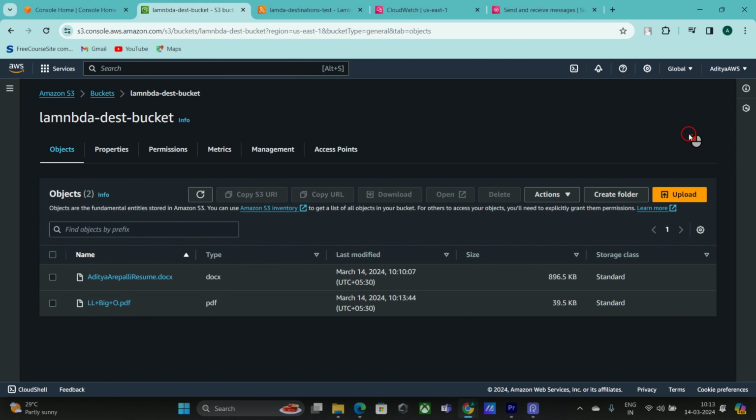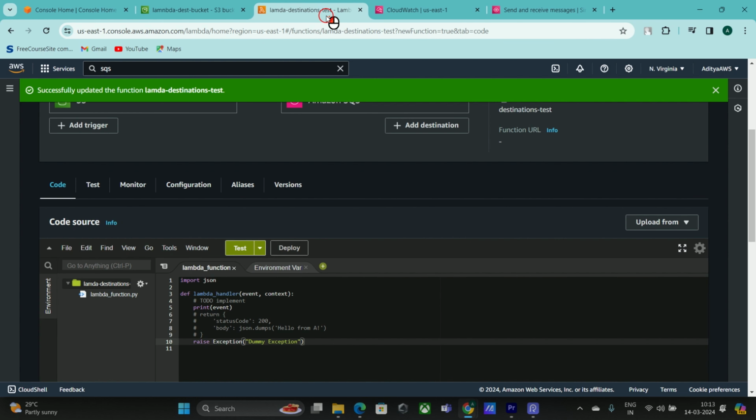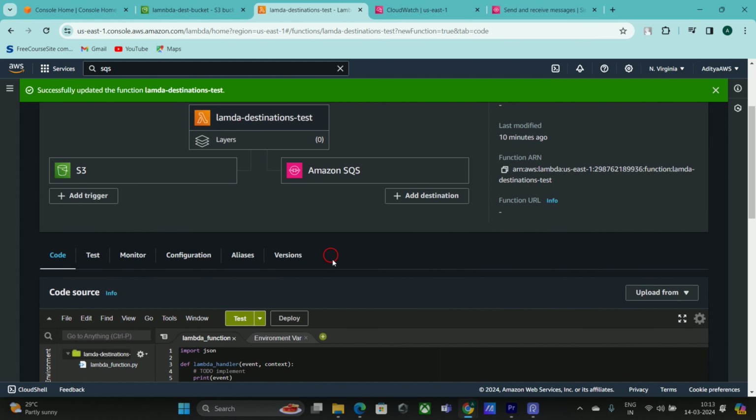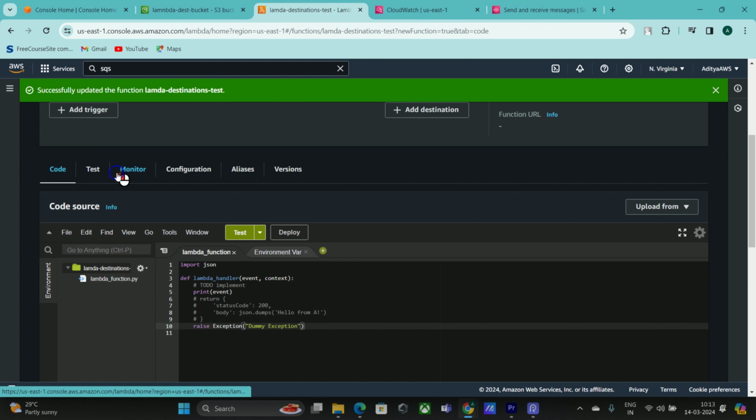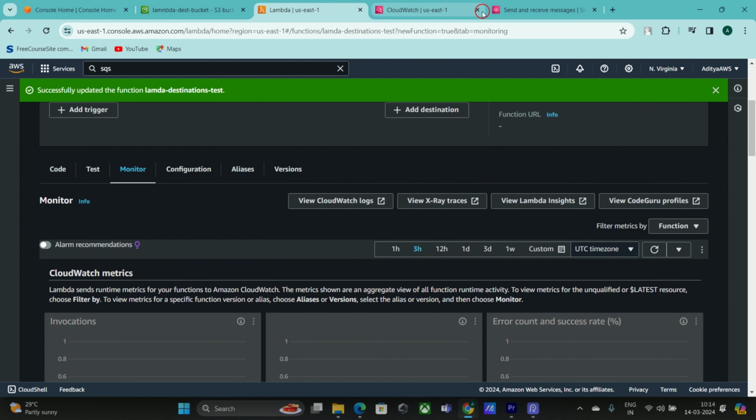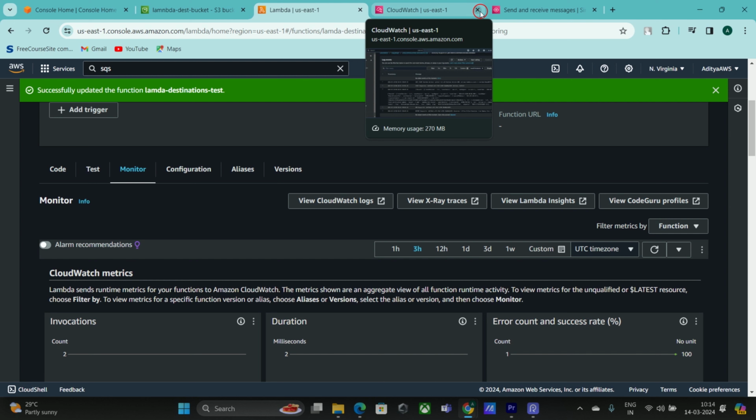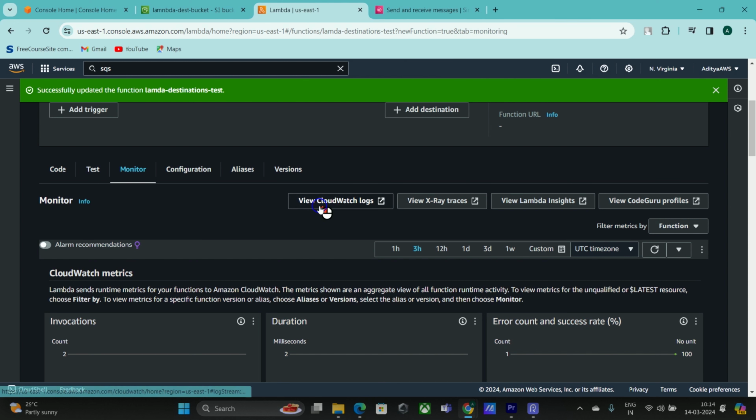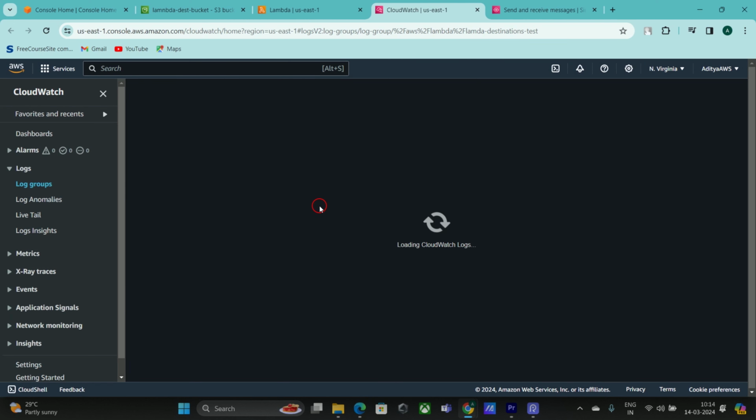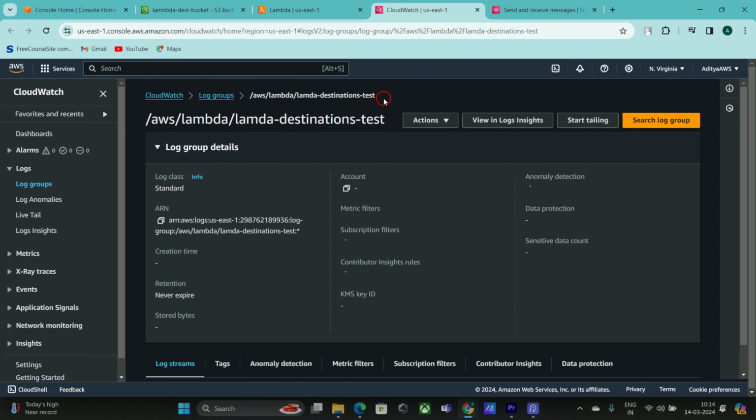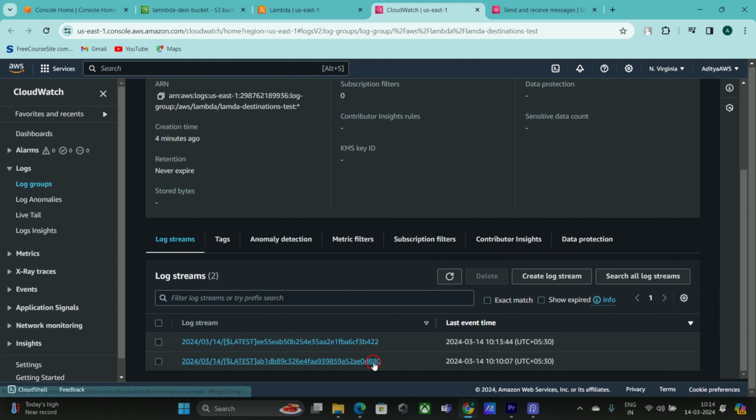So I'm closing this. My other file also uploaded, and we'll see in the Lambda whether it's invoked or not, right? For that, we will go to the monitor section. I'm closing the earlier opened CloudWatch. Okay, again, I'm going to open CloudWatch logs, and it's loading the log groups under our Lambda section. You can see two log streams. The first one is the recent one. The second one is the first one we triggered.